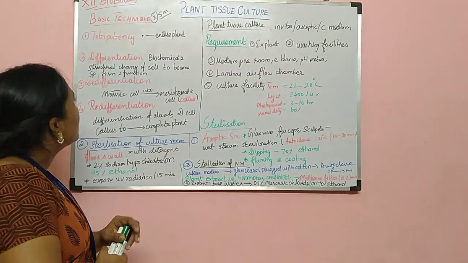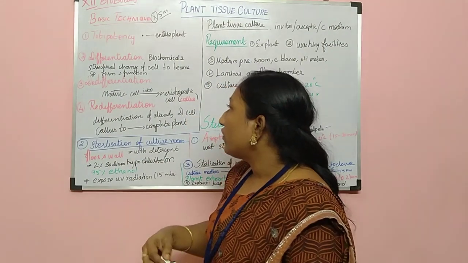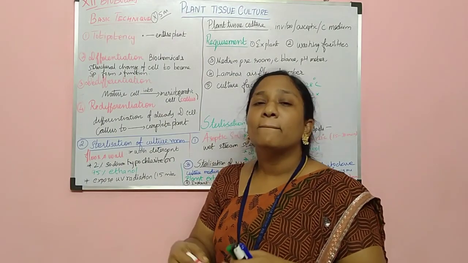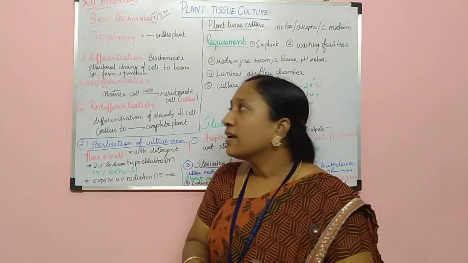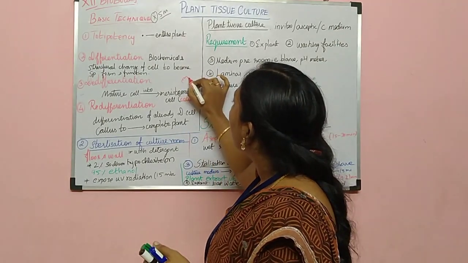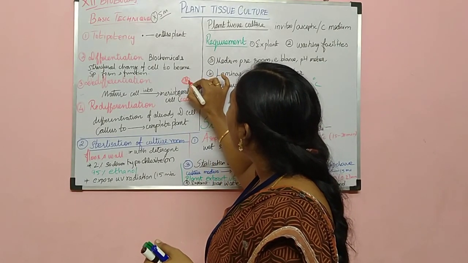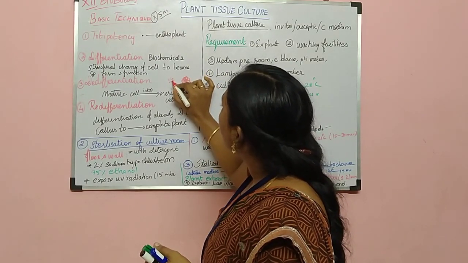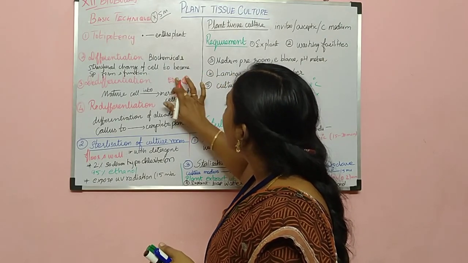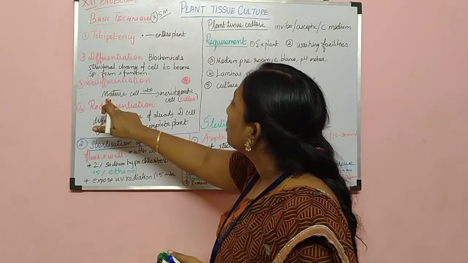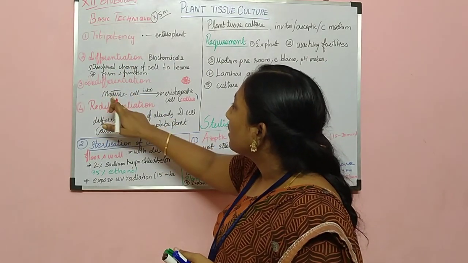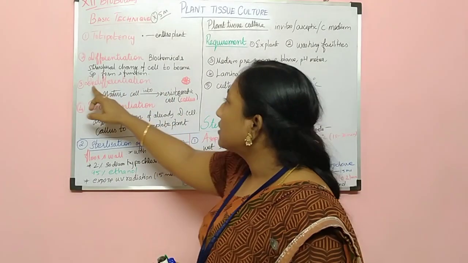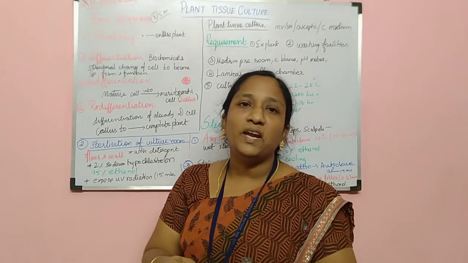Okay. And the third one is dedifferentiation. In dedifferentiation, the matured cell again converts into meristematic cells and forms callus. Callus is nothing but a bunch of cells forming from the single cell. It forms a bulgy, unorganized tissue called callus. So this callus is formed from a matured cell. After differentiation, the matured cell forms callus by cell division. This stage is called dedifferentiation.